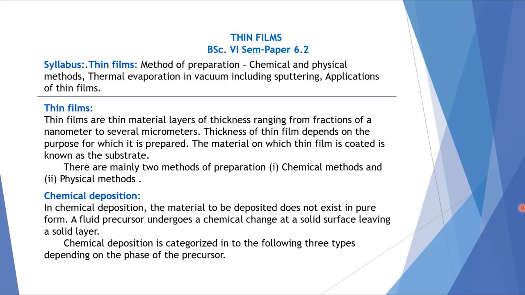There are mainly two methods of preparation. The first one is chemical methods and the second one is physical methods. In chemical deposition, the material to be deposited does not exist in pure form. A fluid precursor undergoes a chemical change at a solid surface, leaving a solid layer. Chemical deposition is categorized into the following three types depending on the phase of the precursor.